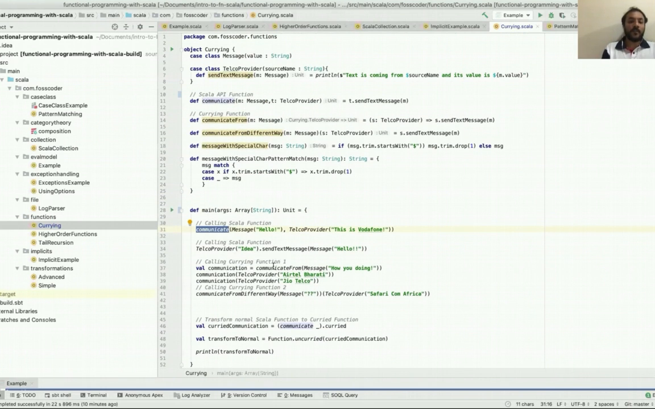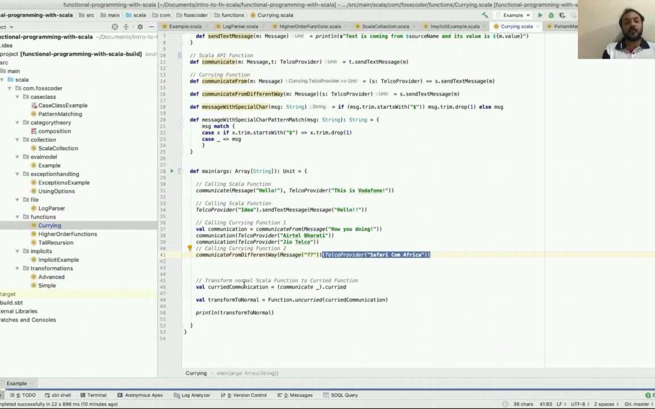So this is the one. Calling currying function, you communicate from, pass message how are you doing, and that communication is a function, you pass the telco provider. This is the one you are passing, right? And calling currying function second, you can pass communication from a different way, message, and then you provide telco provider here value. You can also transform a normal Scala function to a curried function. You say communicate underscore dot curried. Now you can uncurry from a curried function. This is a curried normal function, Function dot uncurried, pass the communication function. We come back to normal.